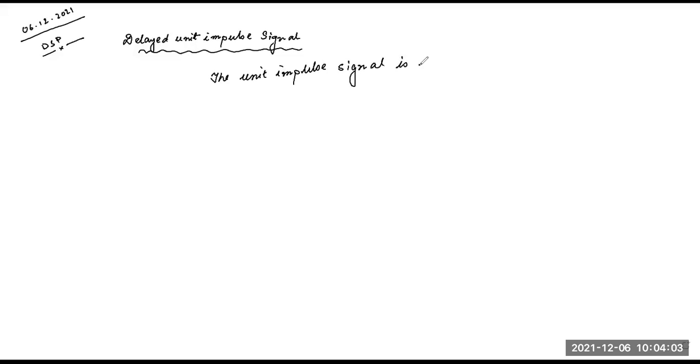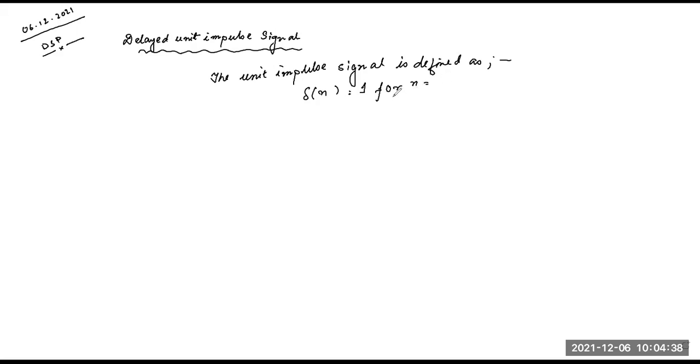The unit impulse signal is defined as delta n equals 1 for n equals to what?